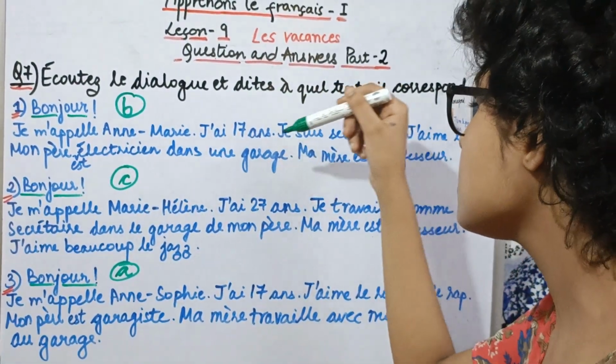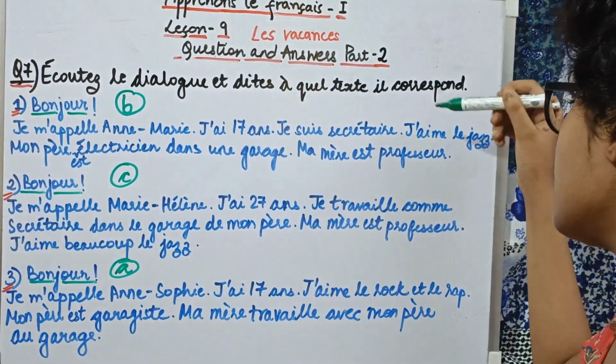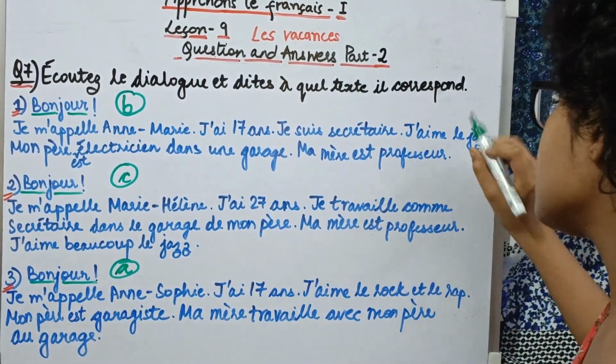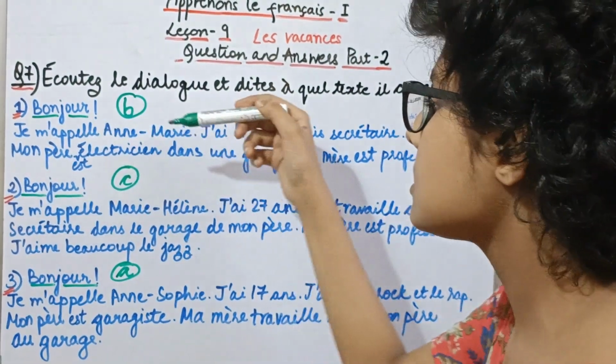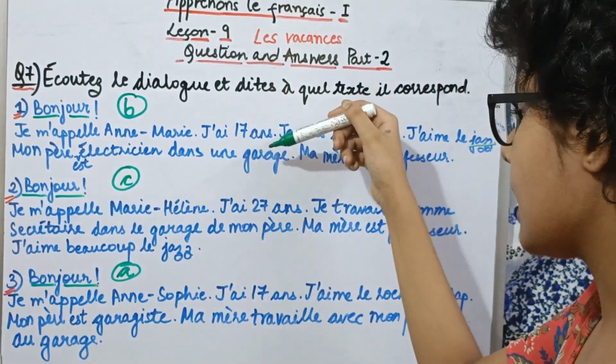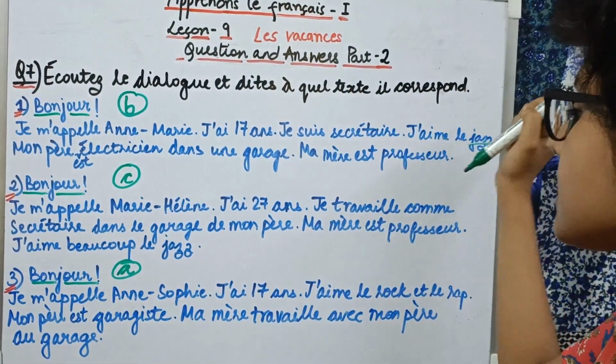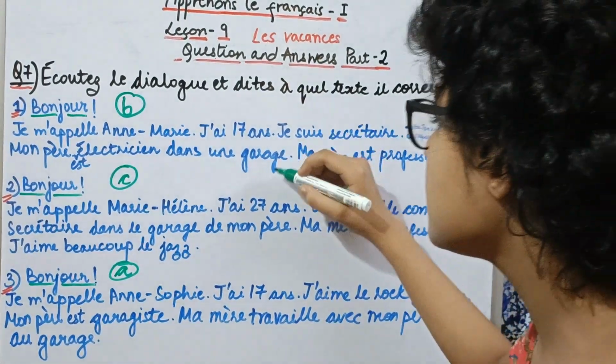So the first one means that, hello, my name is Anne-Marie. I'm 17 years old and I'm a secretary. I love jazz. Jazz is a kind of African music. Then we have, my father is an electrician in a garage. My mother is a professor, and here we have completed reading the first part.